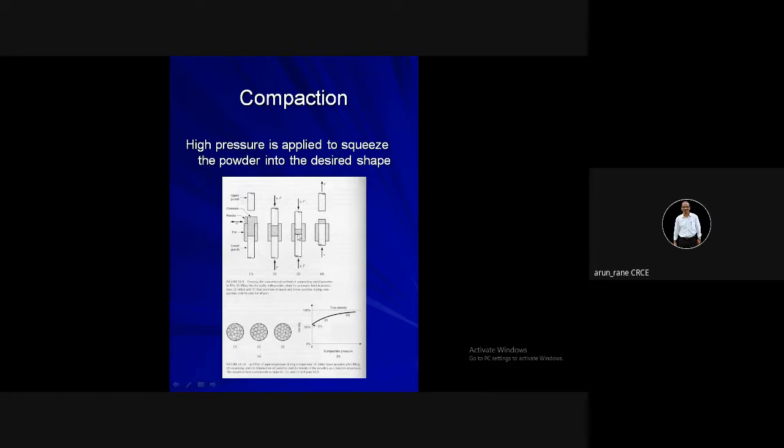So how to remove the product? The moment the upper punch moves up,